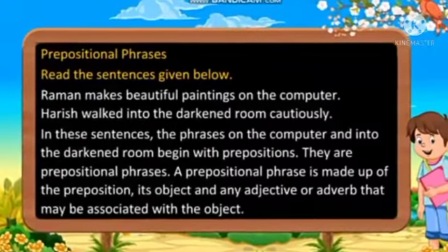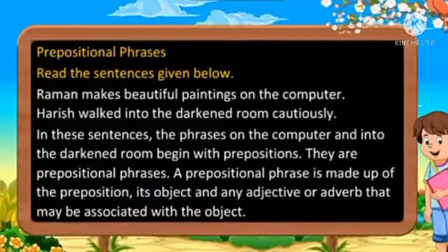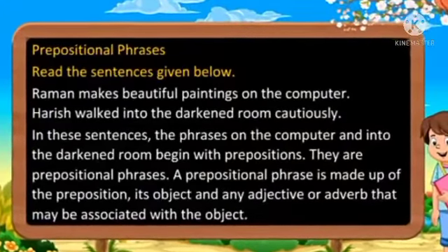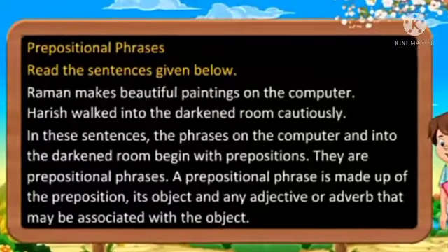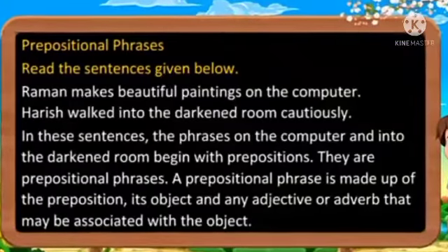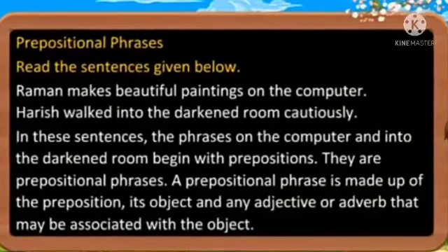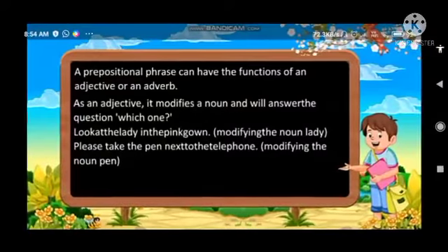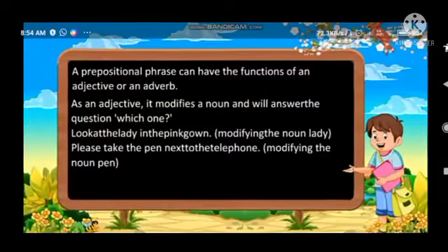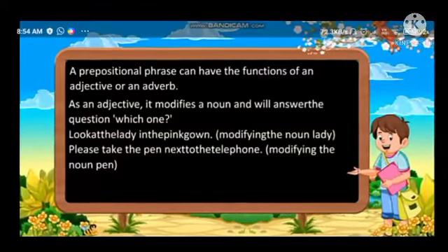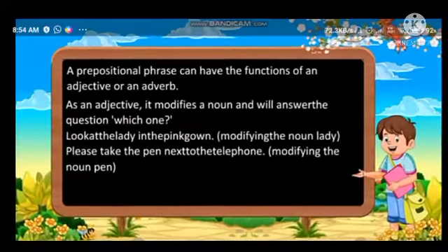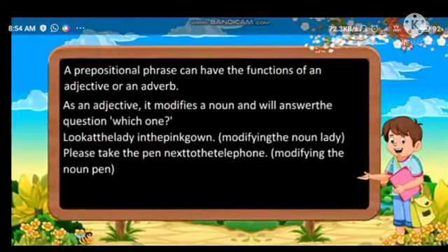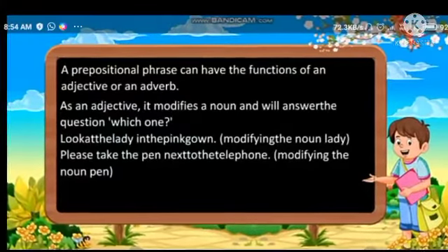A prepositional phrase is made up of the preposition, its object, and any adjective or adverb that may be associated with the object. So students, a prepositional phrase can have the functions of an adjective or an adverb. As an adjective, it modifies a noun and will answer the question which one.